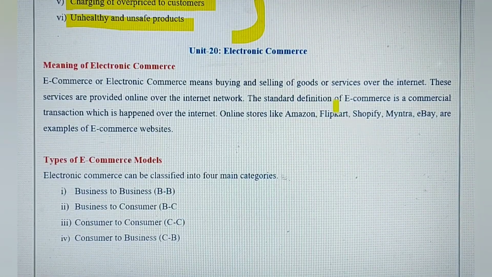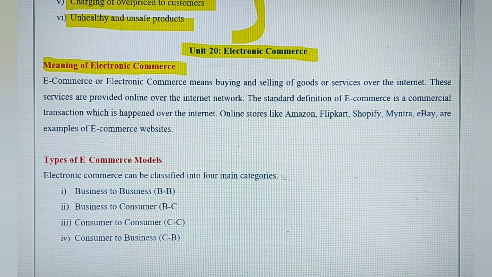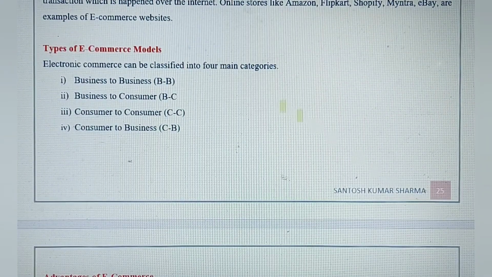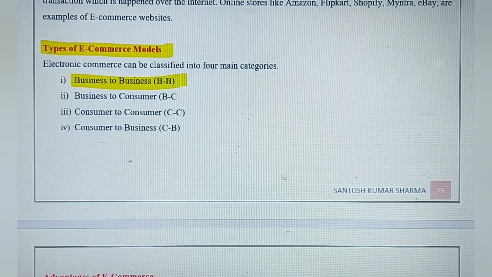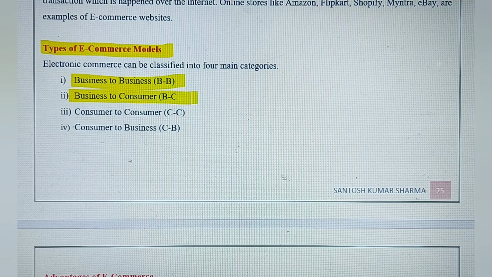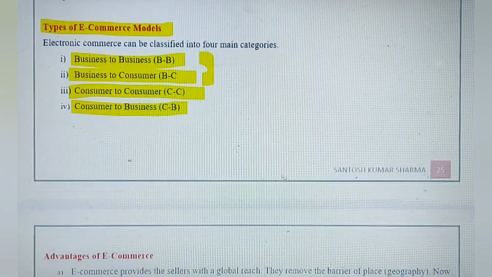Okay. Unit 20 is on electronic commerce, and we know about this electronic commerce, that is e-commerce, buying and selling goods through the internet. And these are the different types of e-commerce methods prevailing all over the world: business to business, where one business firm buys or sells goods with another, and business to consumer, where the firm sells goods to the consumer. Then consumer to consumer, where sometimes a consumer sells goods to a consumer, and consumer to business. So these are four types. The first and second types are the most common ones. The third and fourth are rare to find.